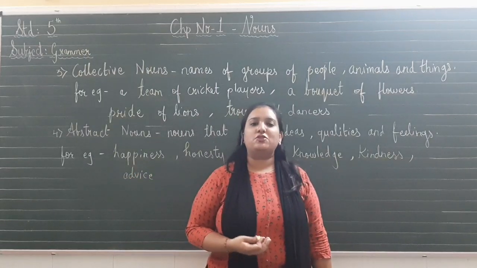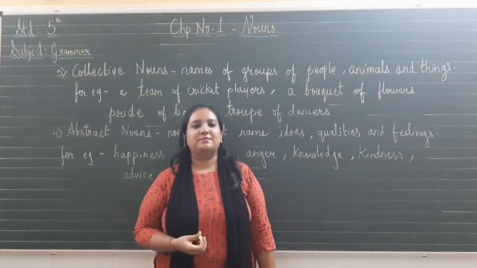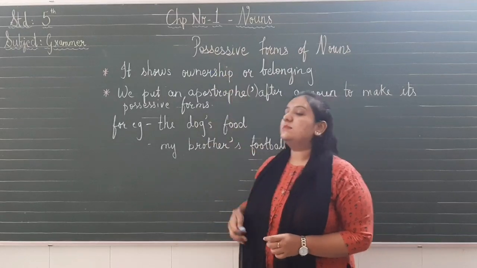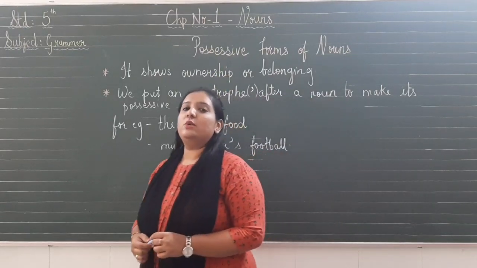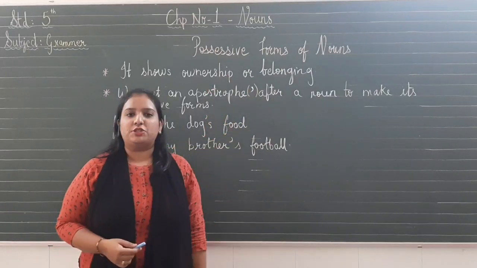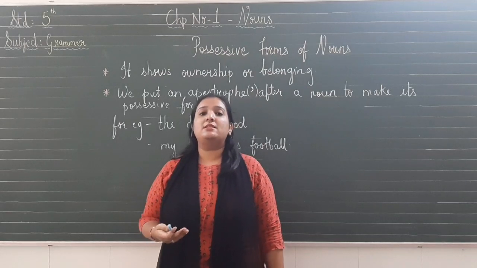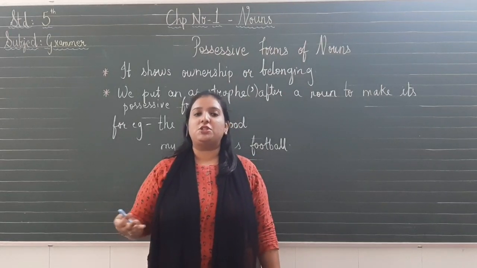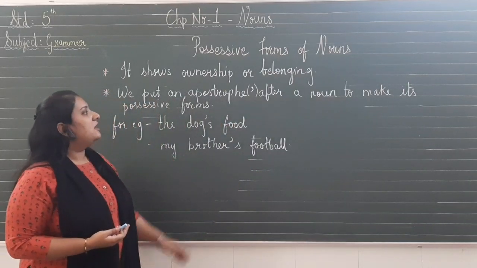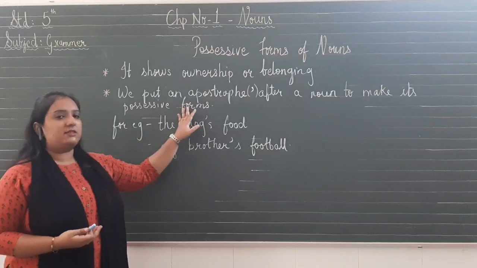So I hope you have understood abstract noun and collective forms of nouns. The next noun which we will be studying is possessive forms of nouns. What do you mean by the word possession? Possession means belonging or ownership. When something is belonging to someone, we say it's possession. It's his possession or her possession. So in possessive forms of nouns, we put an apostrophe after a noun to make it possessive form.